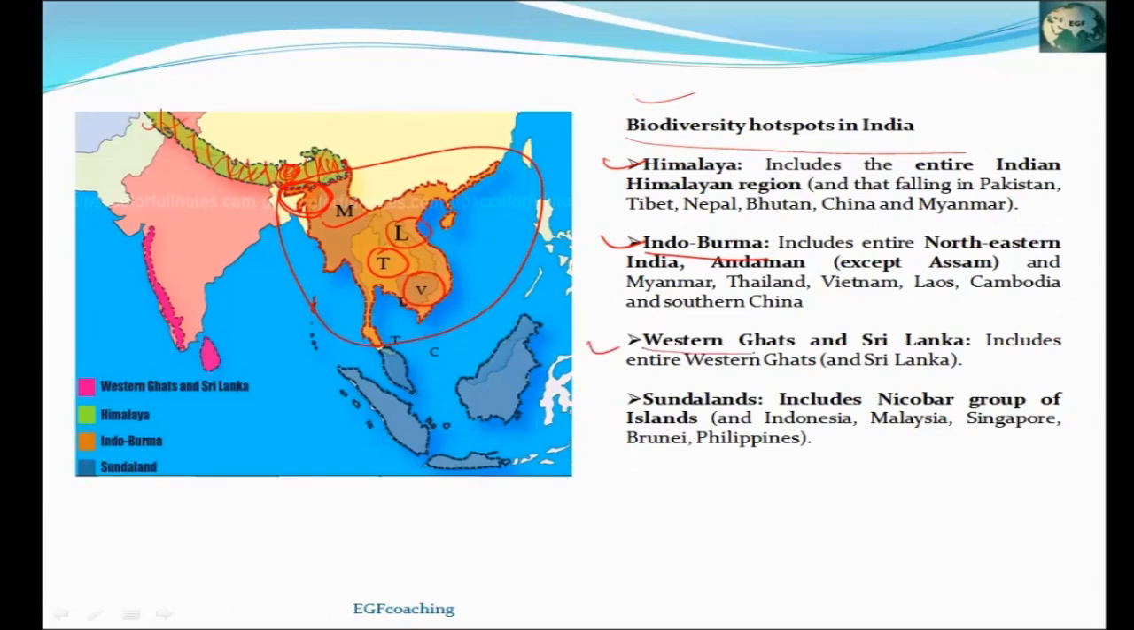Third is Western Ghats and Sri Lanka. This is Western Ghats and this is Sri Lanka. This is included in biodiversity hotspot as a single zone. Then Sundaland. In the Indo-Burma region, this Andaman Island is also included. In Sundaland, Nicobar Islands are included, along with Southeast Asian countries such as Indonesia, Malaysia, Singapore, Brunei, Philippines. So these are the biodiversity hotspots in India.